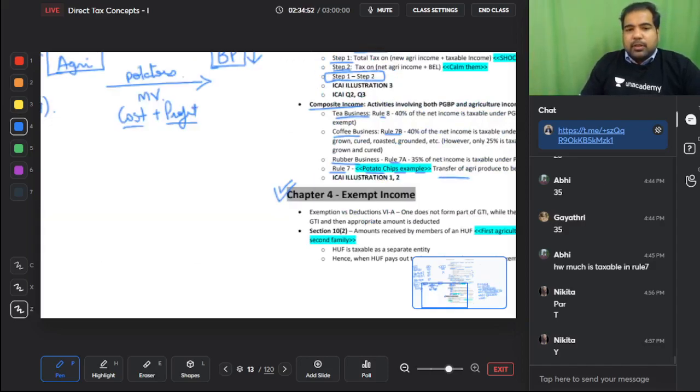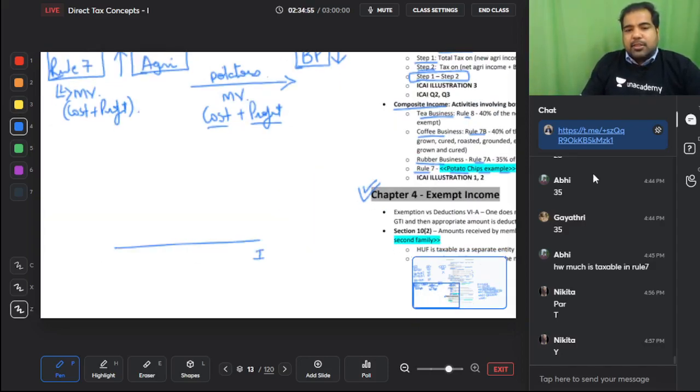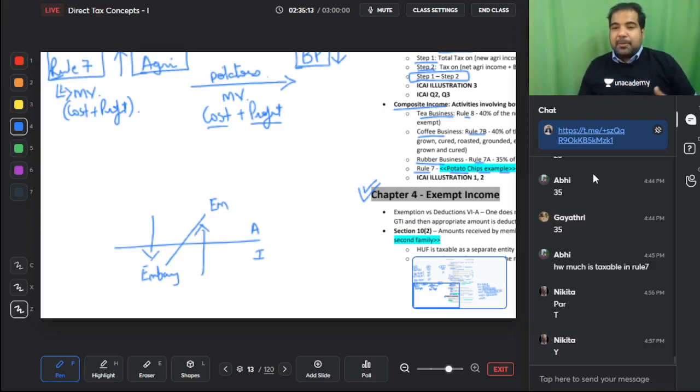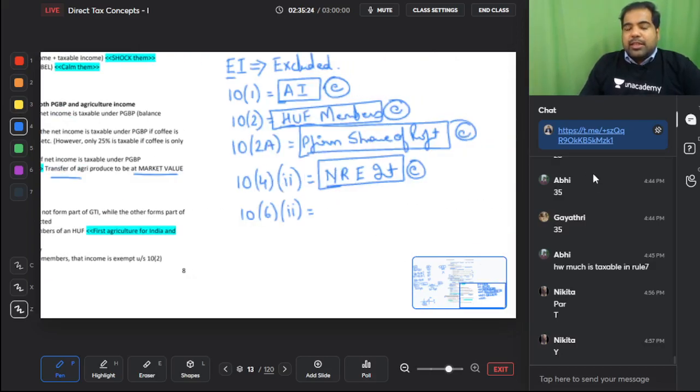Example, if this is India and this is France or abroad, India has an embassy abroad and France has an embassy in India. So both have people in each other's country. So India said, listen, I will tax my people, you can tax your people. That is a reciprocal arrangement. Again guys, give and take. I will tax my people and you can tax your people, and this arrangement is given an exemption. So we have to give them an exemption. So 10(6)(ii) is basically an exemption we give to the people who work in India for the foreign government.